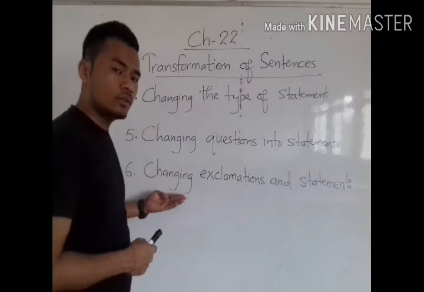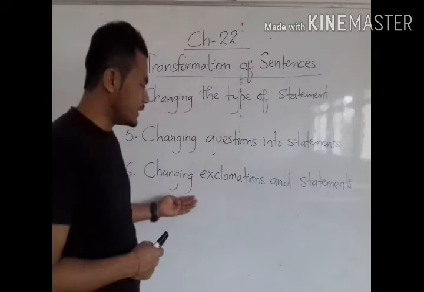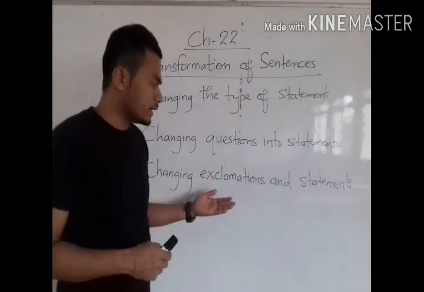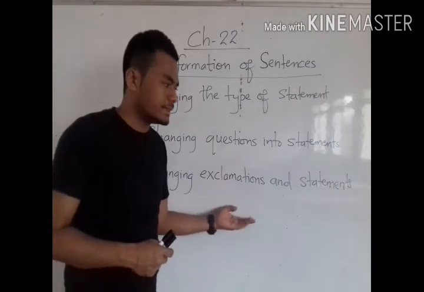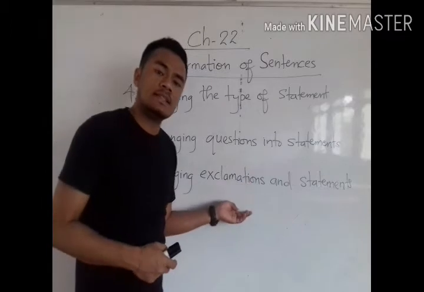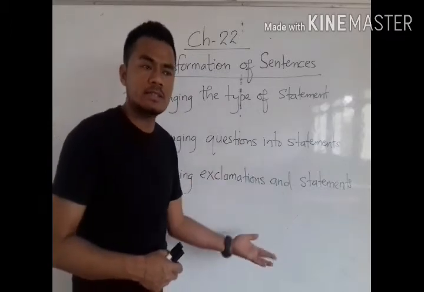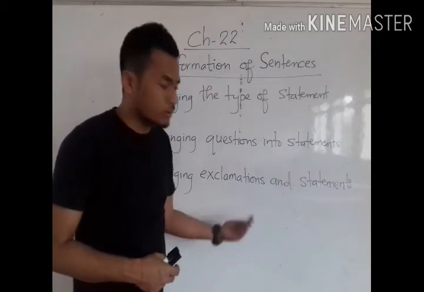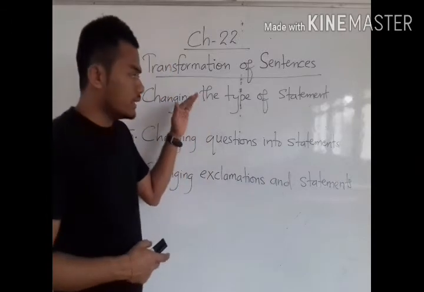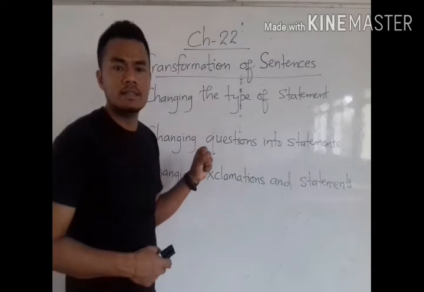Process number 6 or rule number 6 is transformation of sentences by changing exclamations and statements. That means by changing exclamatory sentences and assertive sentences. We can change exclamatory sentences into assertive sentences, or assertive sentences again into exclamatory sentences. Now we will see all these rules one by one in detail.